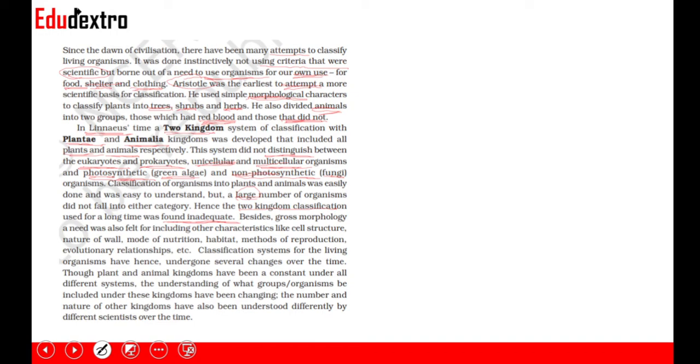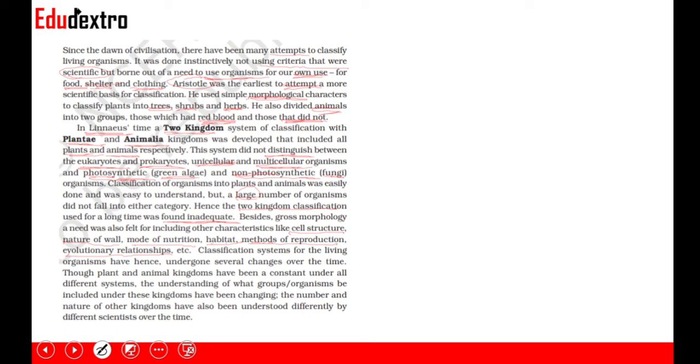Besides gross morphology, a need was also felt for including other characteristics like cell structure, nature of the wall, mode of nutrition, habitat, methods of reproduction, evolutionary relationships. So the scientists realized that morphology is not the only basis of classification, there are even more scientific terms which need to be included within classification.